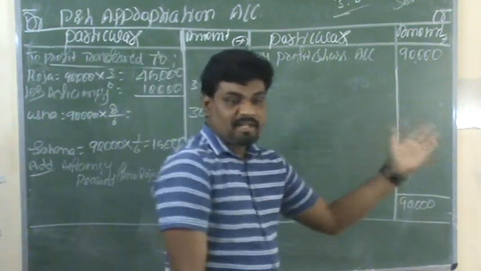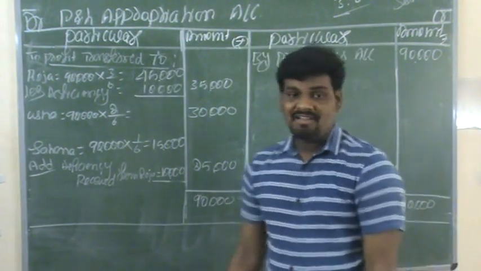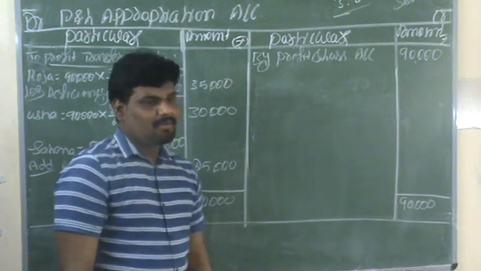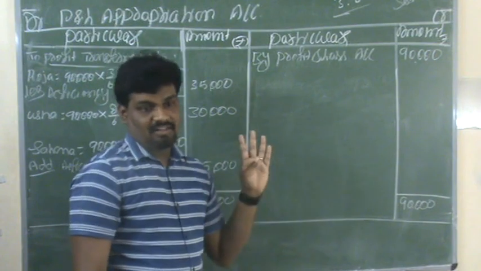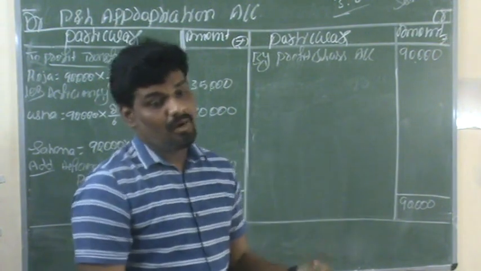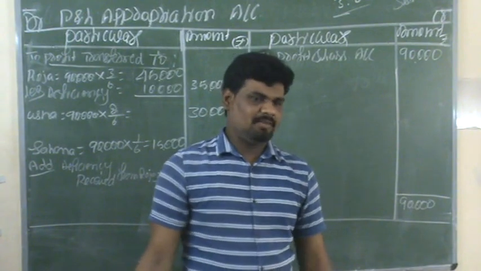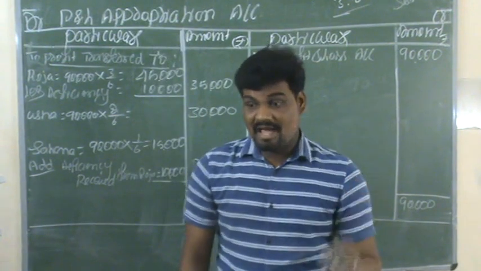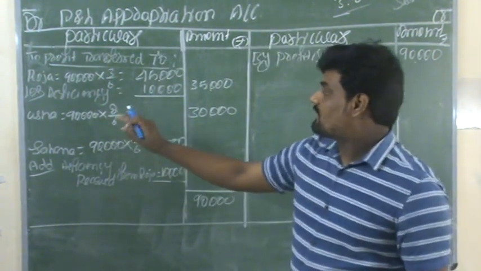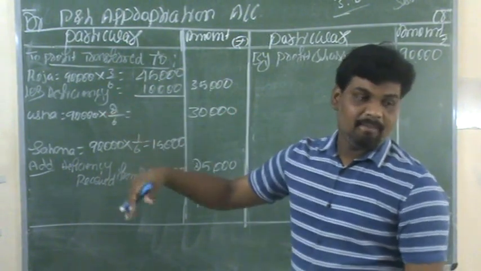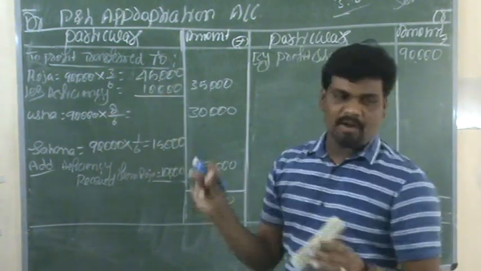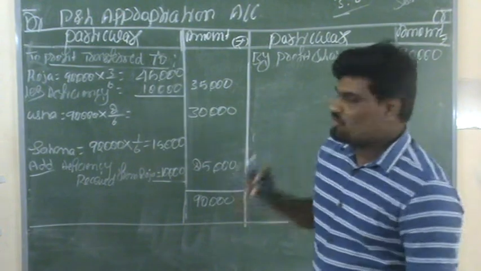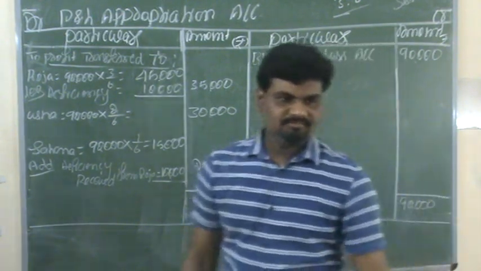This is the difference between the previous question and this question. In the previous question, the guarantee was given by the firm, which means all the partners need to discharge it. All the partners need to pay some amount of the deficiency according to their ratios. But in this question, the guarantee is given by only one partner. So whatever the guarantee given by that partner, only that partner is responsible to clear the new partner's account. So this is the solution for the second question.